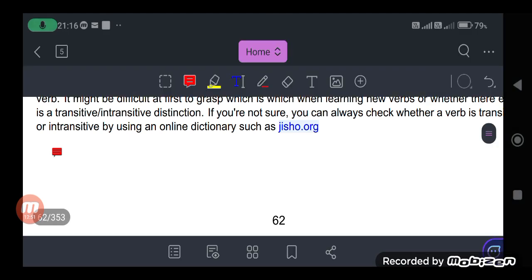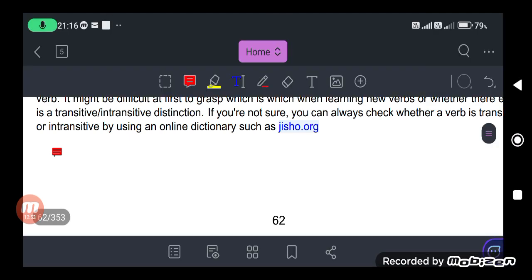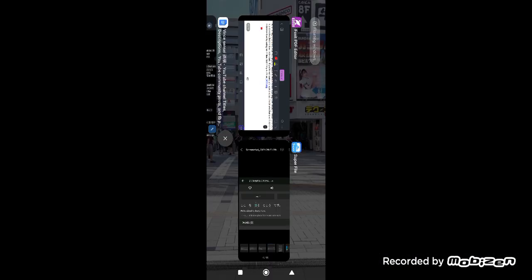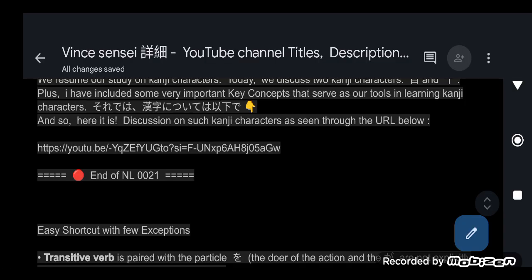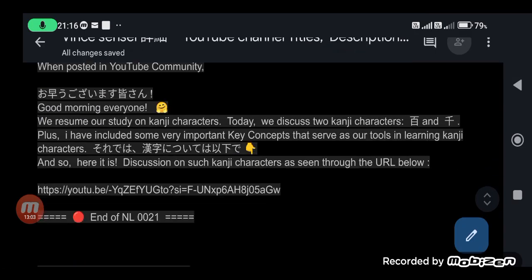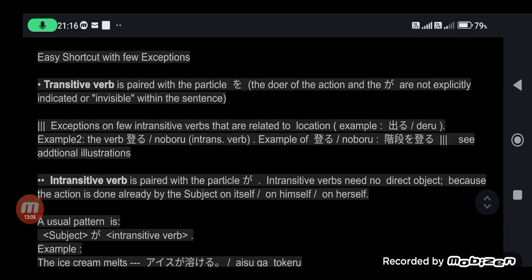Okay, so I will show you a shortcut, minasan. Easy shortcut, with some few exceptions. A transitive verb is paired with the particle wo.